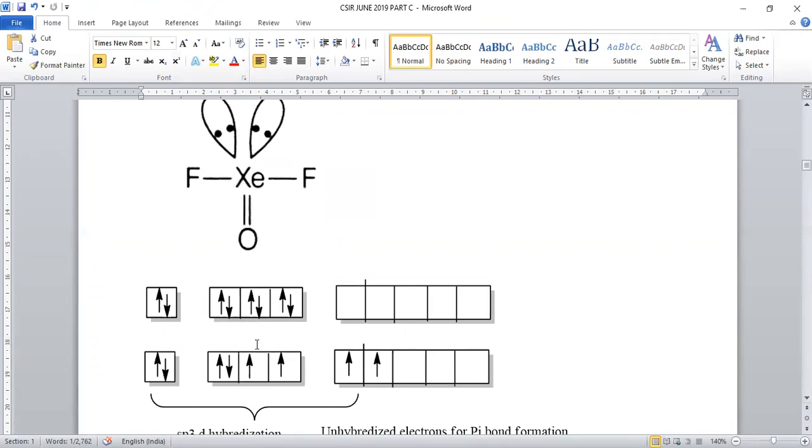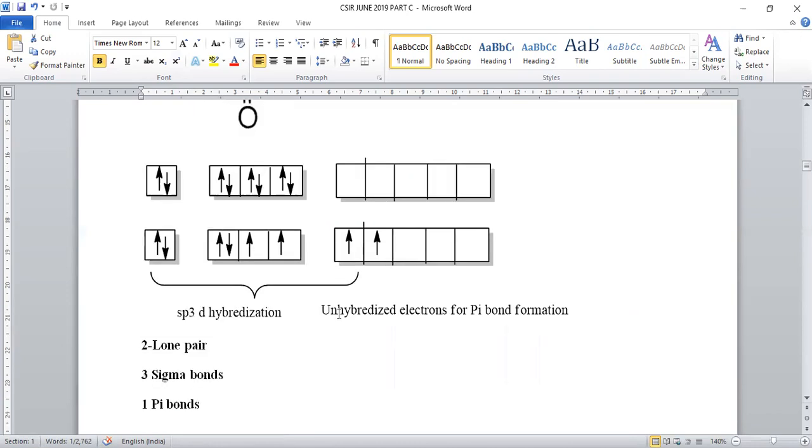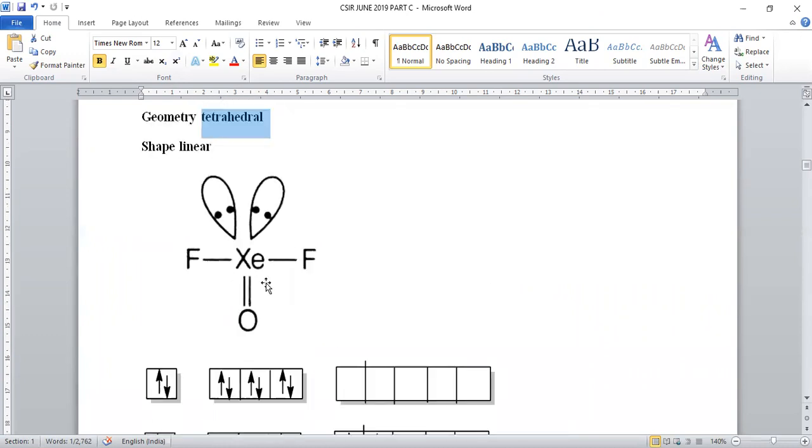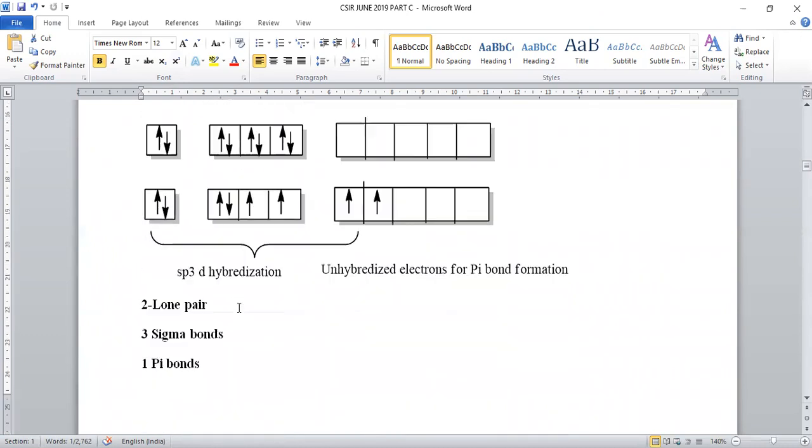That means a total of 4 odd electrons are required. To get 4 odd electrons, 2 electrons should be excited, not 3. Only when 2 electrons are excited will we get 4 odd electrons. Among all these, only sp3 hybridization is required because only 3 sigma bonds are needed. Being sp3 hybridized, the geometry retains trigonal bipyramidal.